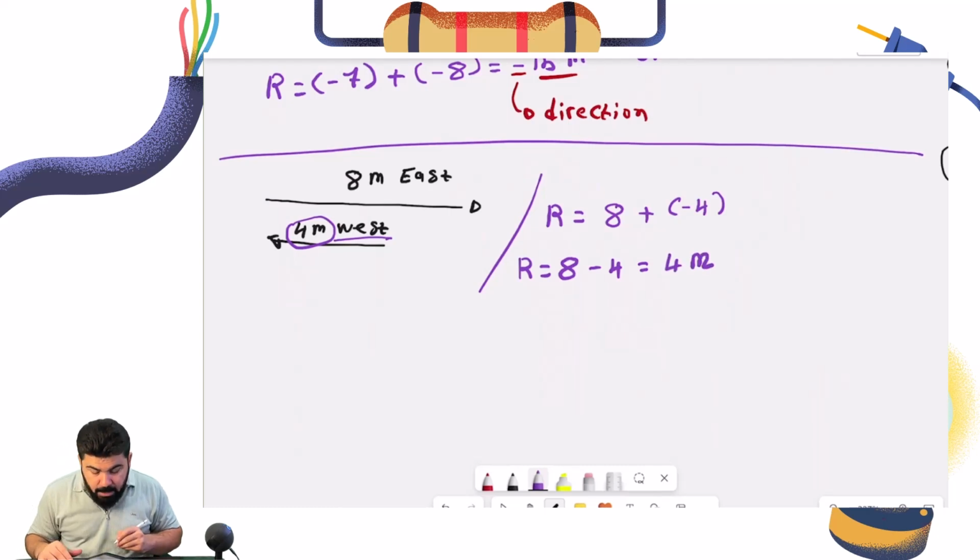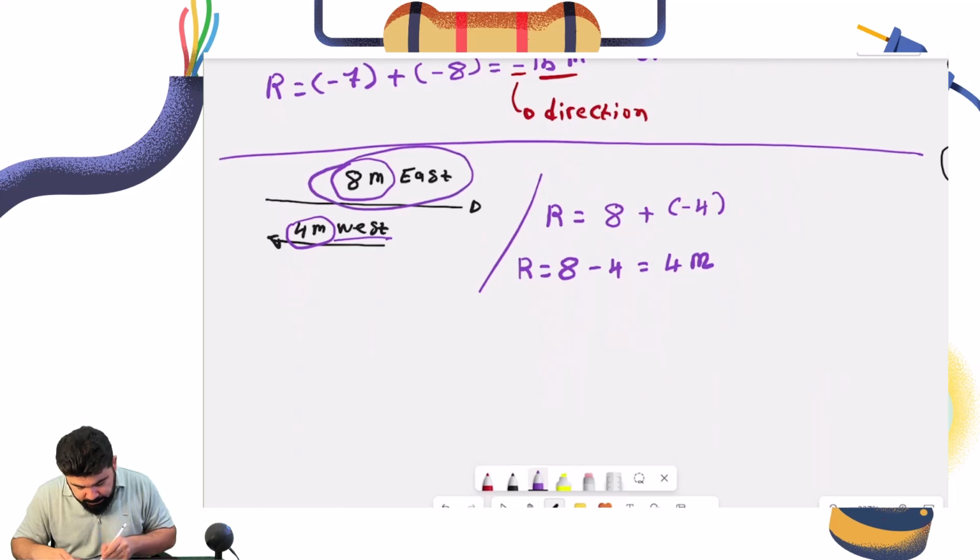meters. What's the direction? What is the direction? The direction is the one that is greater. 8 or 4, of course, even a kid would know that it's 8. So the direction of the large one, so east.